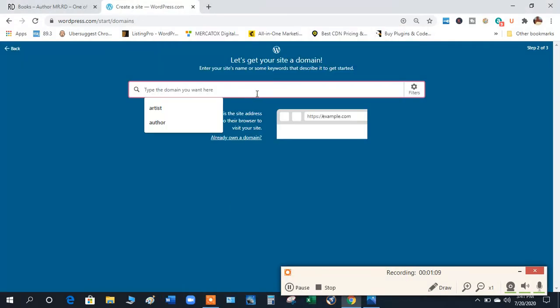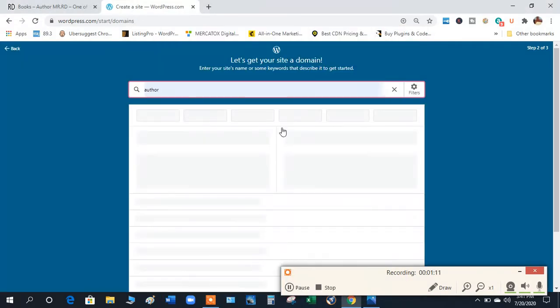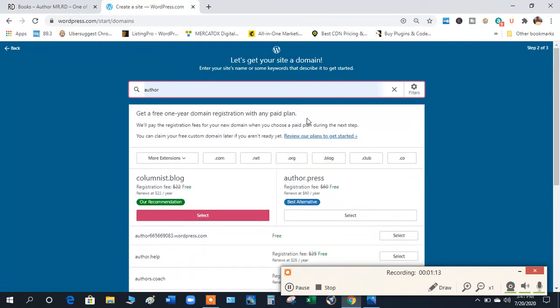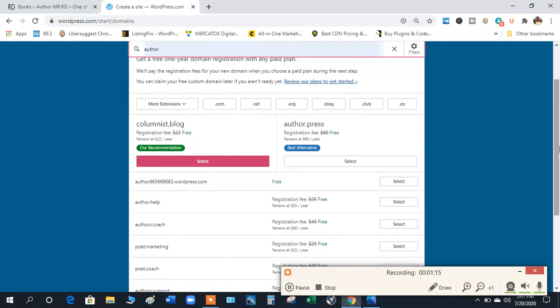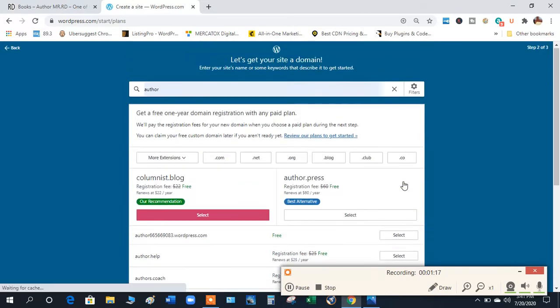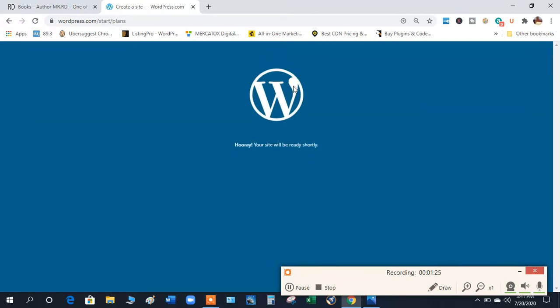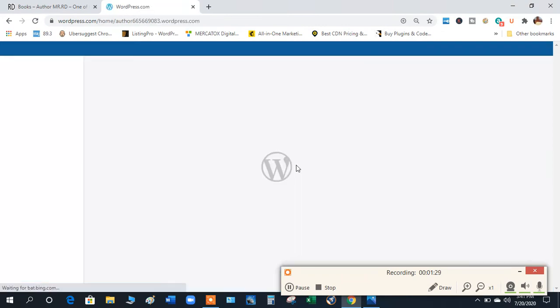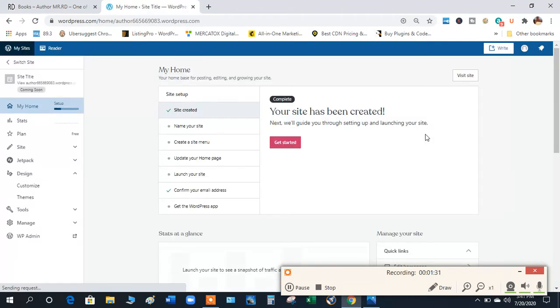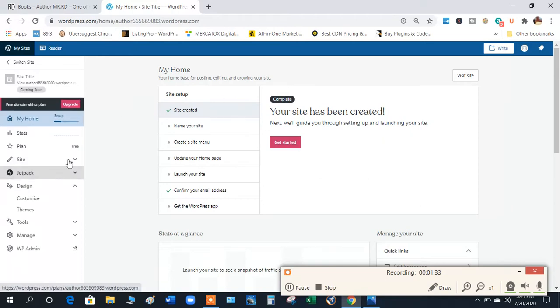And I'll do something that says author. None of this matters because we're not going to use any of this mess anyway. And we're going to go here first and do free. We pay for nothing. Don't worry about anything. Look for the higher power up here. So start with a site for free. It's going pretty fast, a little loading. We're not worrying about any of all this other stuff over here. We're just focused on one thing today.